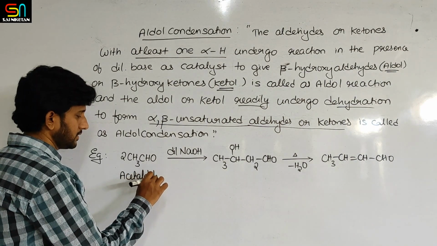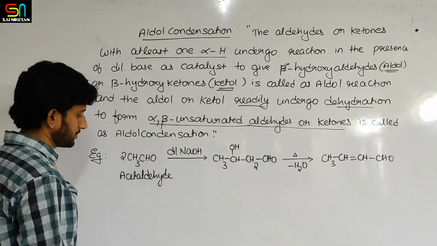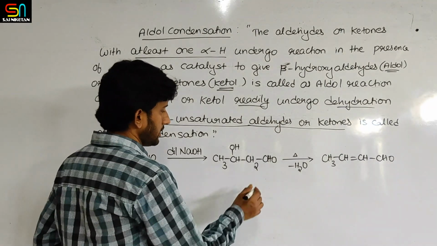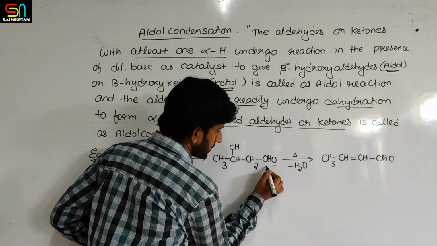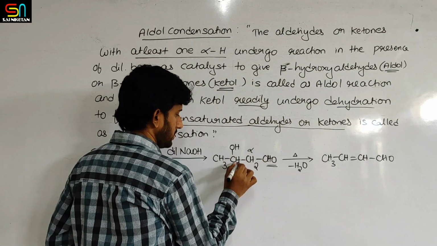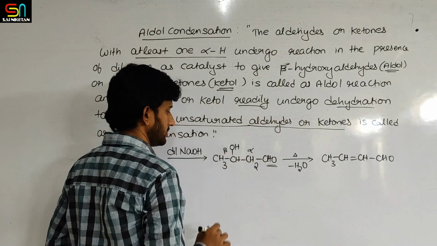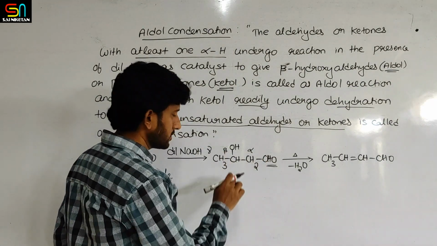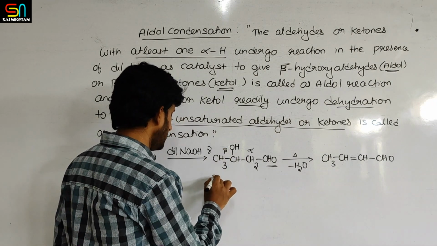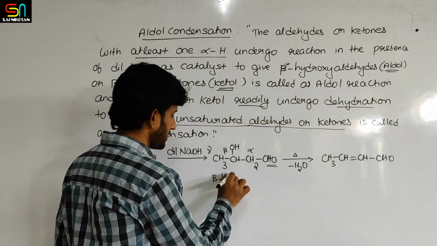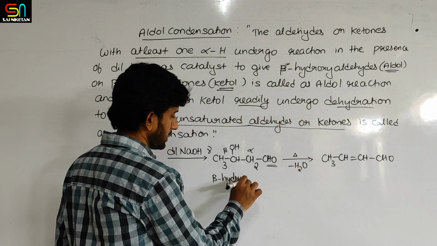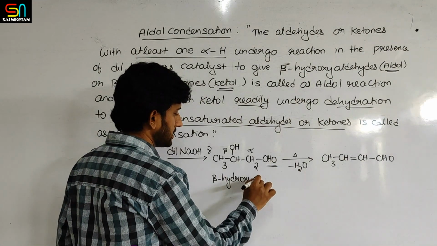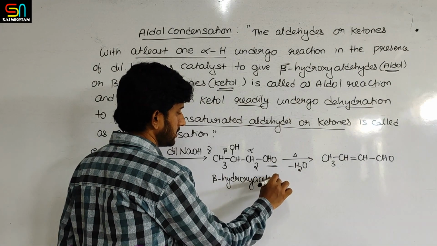So first we have taken acetaldehyde. Then this is the functional group. So this is alpha, this is beta, this is gamma. So what is this compound name? Beta hydroxy acetaldehyde.